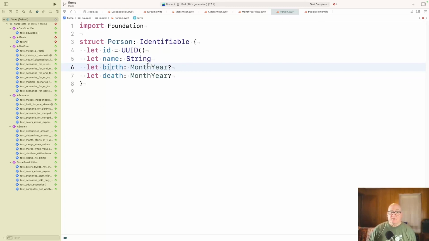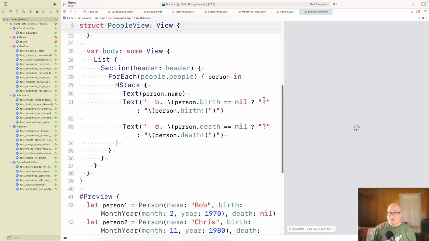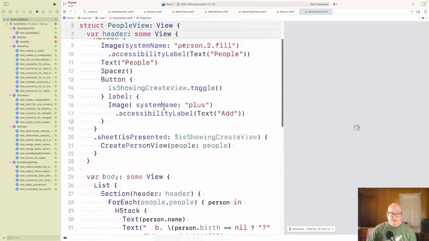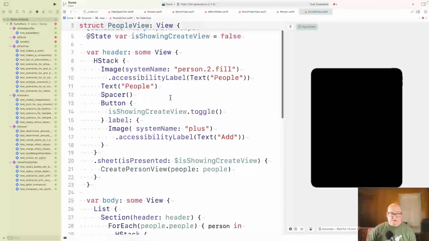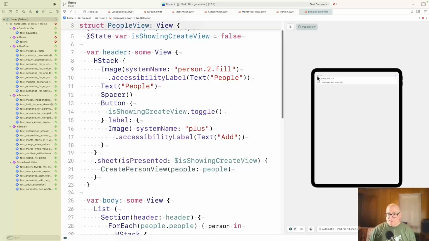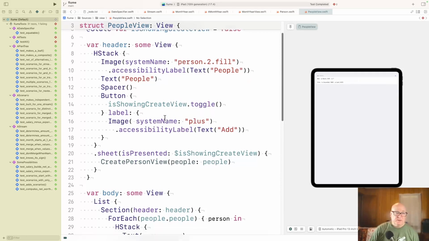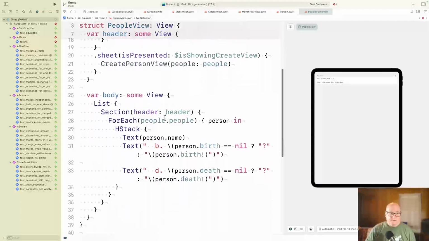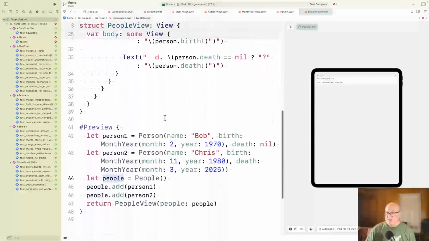Given these people, you have a view with a header, people with a little multiple-people icon, and then individual items in the preview here. You can see the name, the birth date, and the death date if known. That's all pretty straightforward.